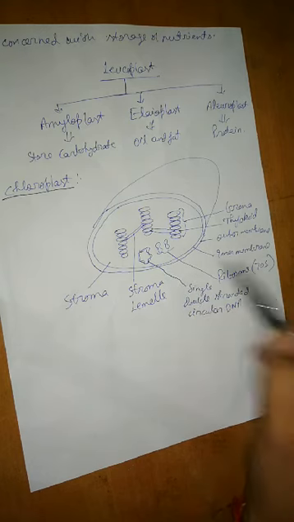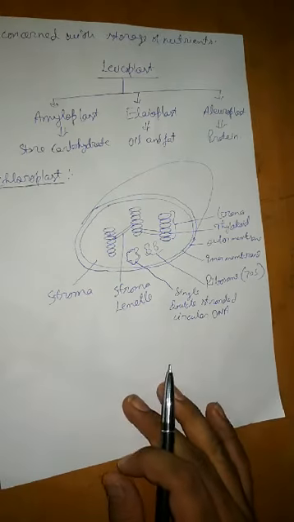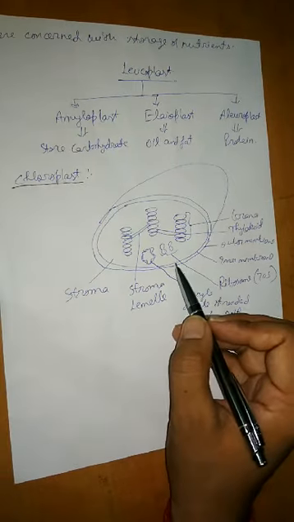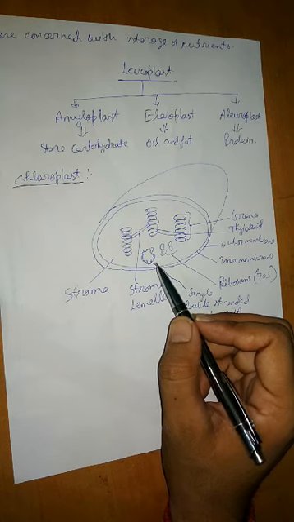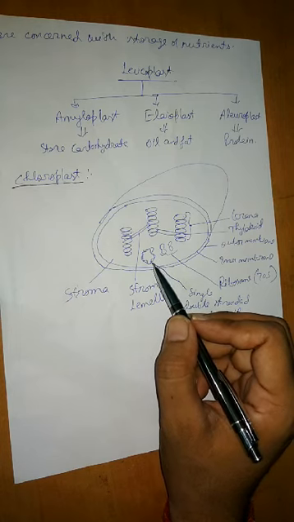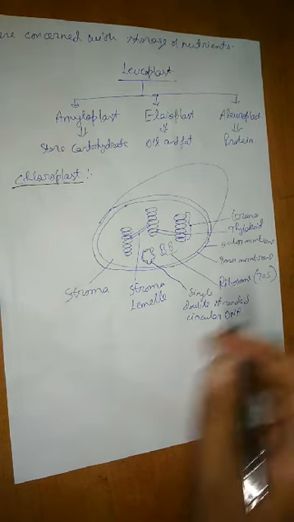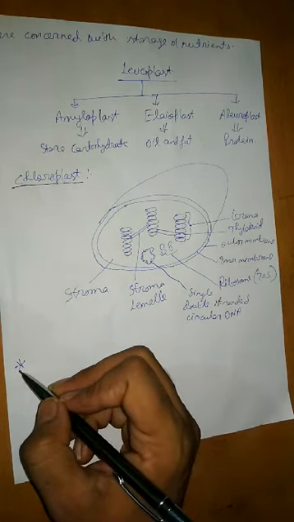So you can see here also they have their own protein synthesis machinery. That's why, along with mitochondria, this chloroplast is also called a semi-autonomous cell organelle. So all these things you studied in the class, and not only that, the point which is new for you, that only I will discuss.